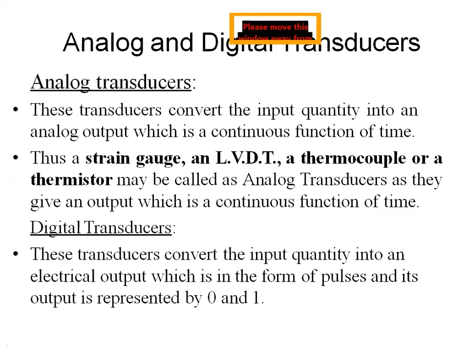Now next is analog and digital transducer. The analog transducers convert the input quantity into an analog output, which is a continuous function with respect to time. Examples are strain gauge, LVDT, thermocouple, thermistor. A number of transducers come under this. And digital transducers convert the input quantity into an electrical quantity in the form of 0 and 1, so you can read it directly.